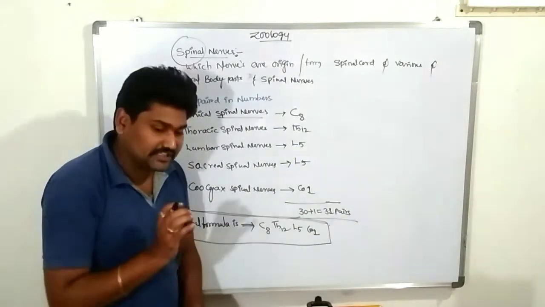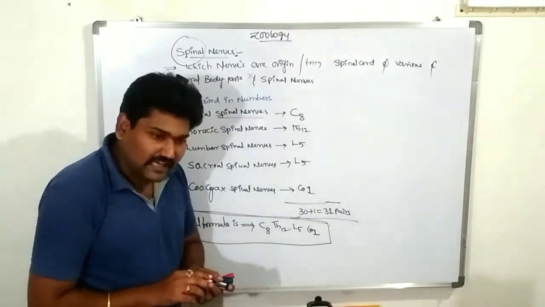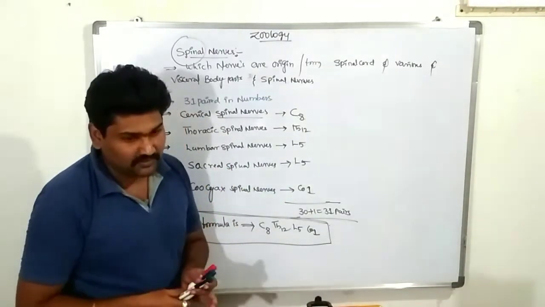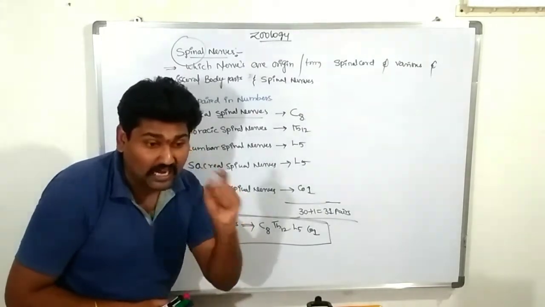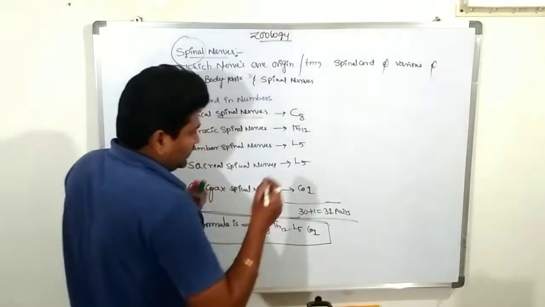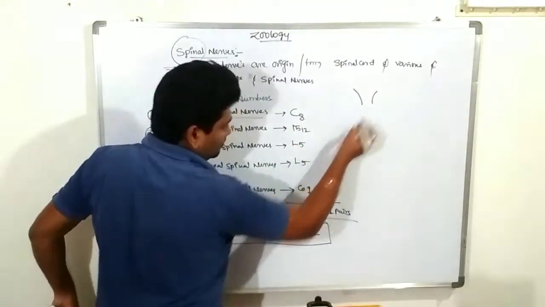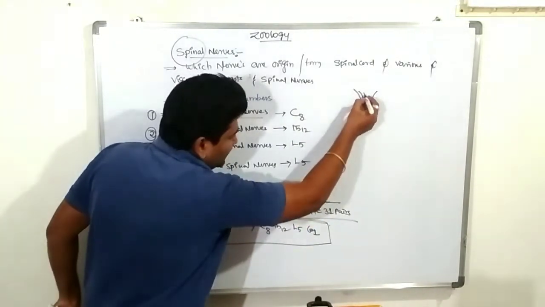According to the extension of these nerves, they can be classified into 5 types. The first one is cervical, very important. The brain ends with the brain stem, and the brain stem comes downwards.